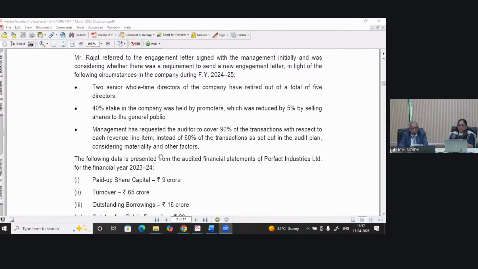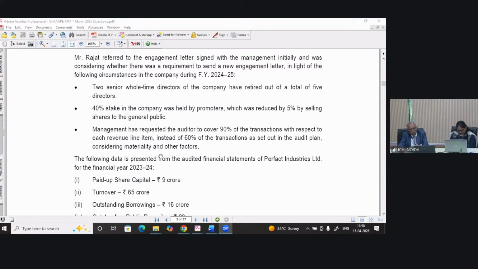Number one, two senior whole-time directors of the company have retired out of a total of 5 directors. Two senior whole-time directors got retired out of a total of 5 directors. Now, second point, 40% stake in the company was held by promoters, which was reduced by 5% by selling shares to the general public. The promoters have offloaded their shareholding by 5%.